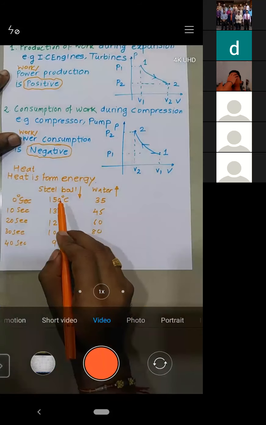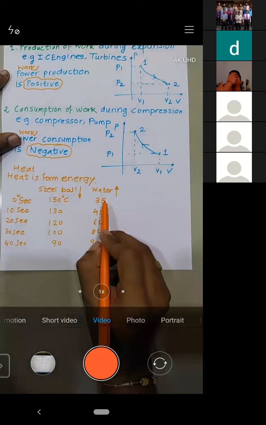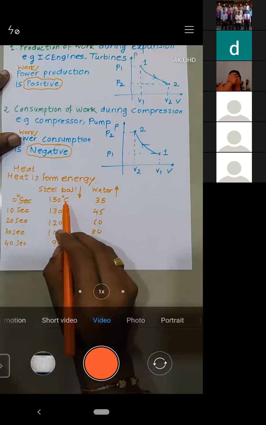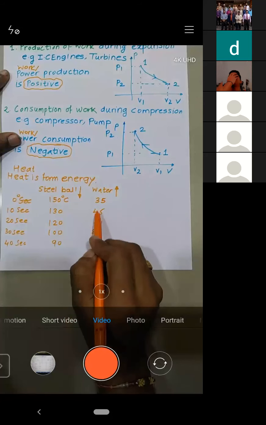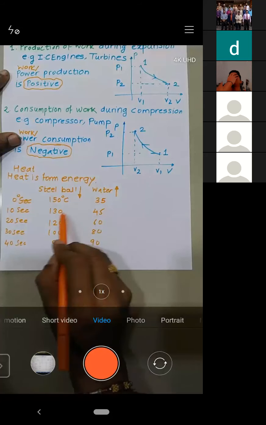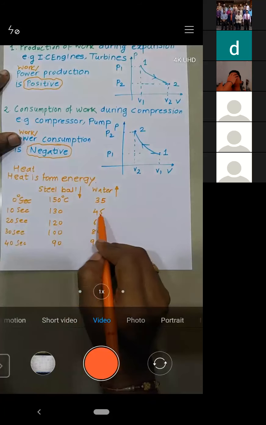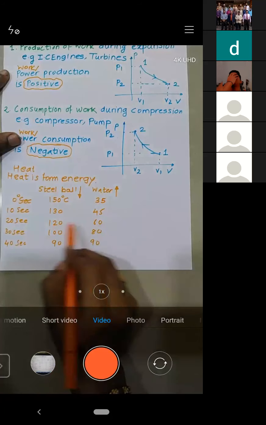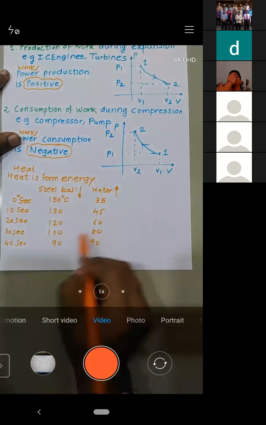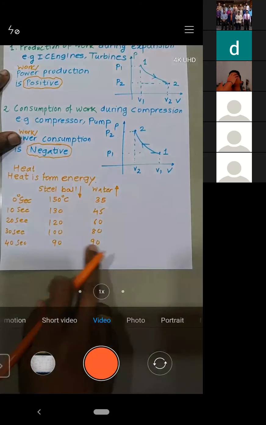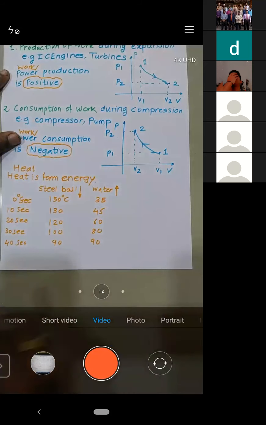See, whenever the temperature here was 150 and here the temperature was 35, there was a temperature difference, so heat will flow. This got reduced to 130, this got reduced to 45. Still there is a temperature difference, so again heat will flow. Again there is a temperature difference, so again heat will flow. Now the temperatures are the same, so further heat will not flow.